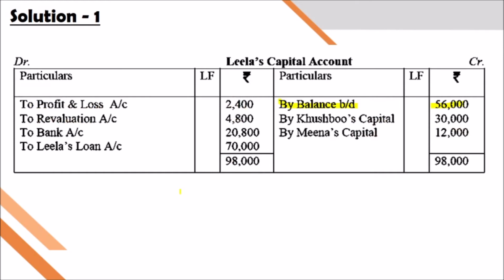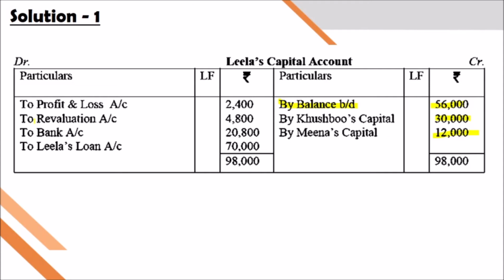42,000. That 42,000 will be shared by the gaining partners, meaning the continuing partners, Kushbu and Meena, in their gaining ratio. So that is the amount Leela is getting as her share of goodwill, because her share of profit is compensated by the continuing partners. So Kushbu will get 30,000 from 42,000. Meena will get 12,000 from the share of goodwill of Leela, that is 42,000. So 30 plus 12, 42,000.